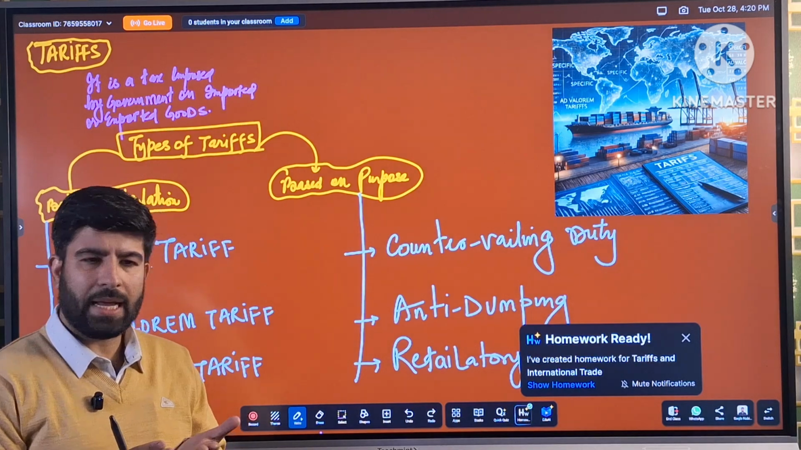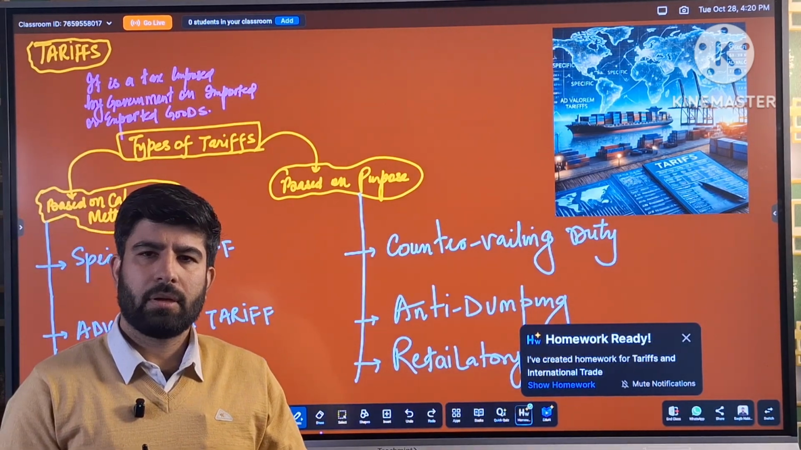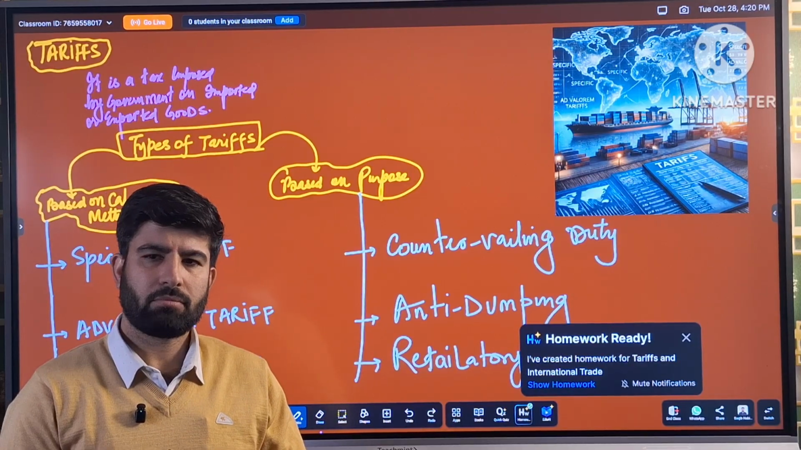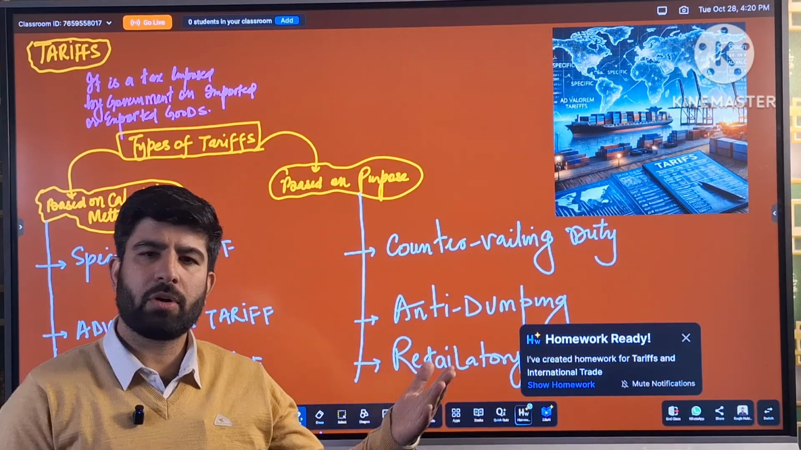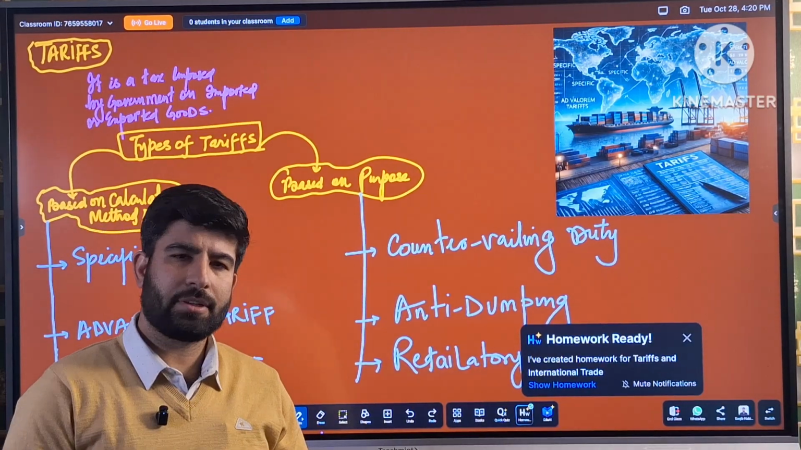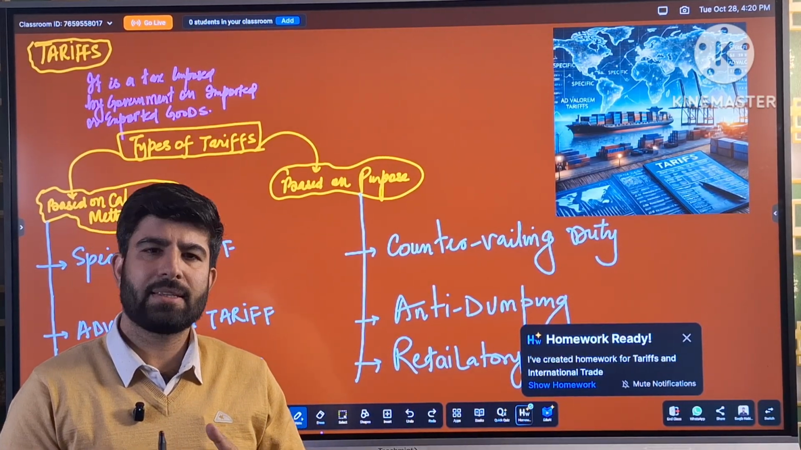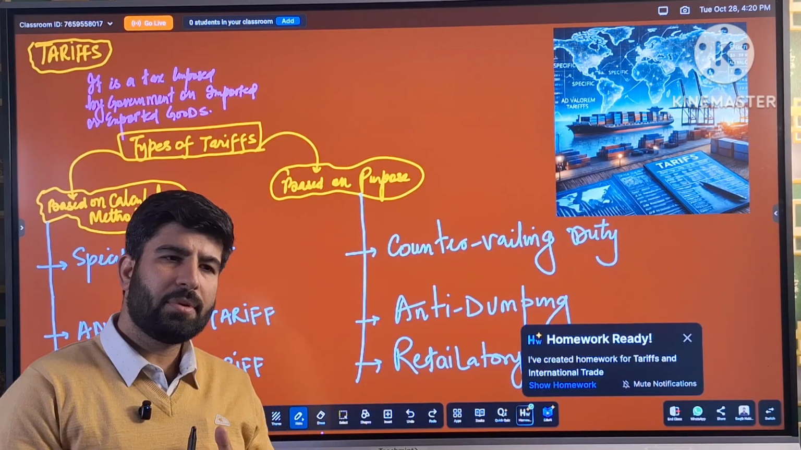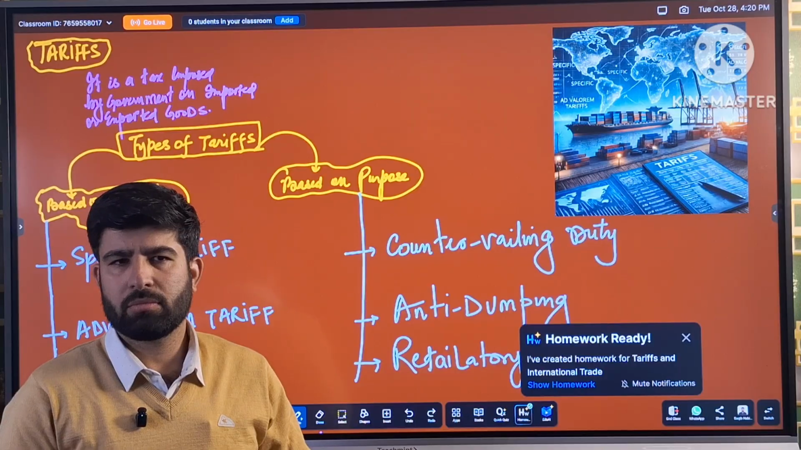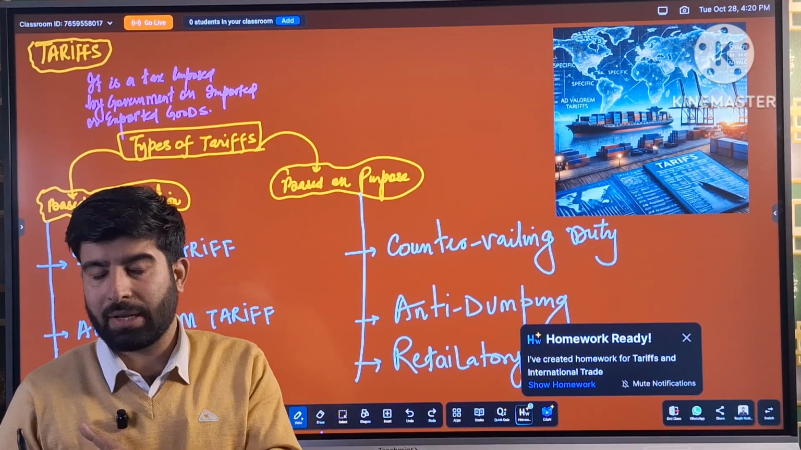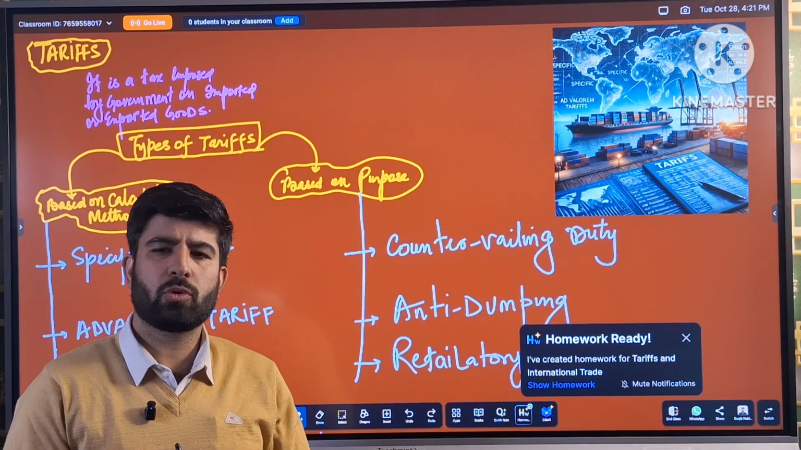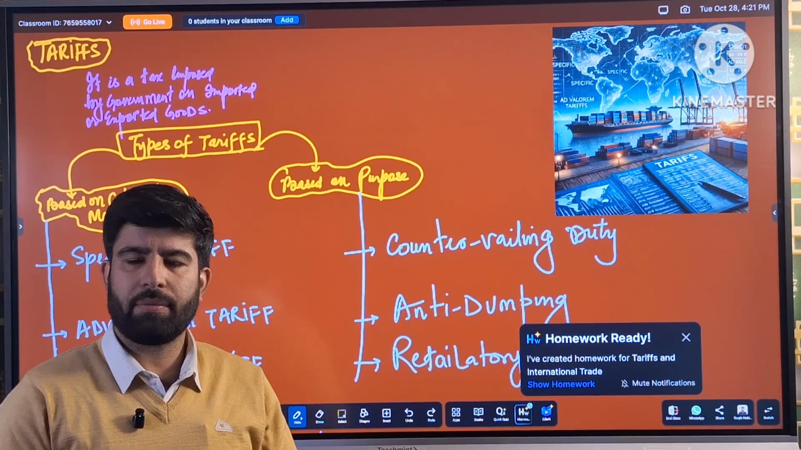So first, what is tariff? Tariff is a tax imposed by the government on imports and exports of goods and services. Anything which is imported from any other country, a tax is levied on that. Anything which is exported to any other country, a tax is levied on that. And these taxes are levied by the government. Sometimes taxes are levied on exports, sometimes on imports, for various purposes: sometimes to protect indigenous industries or indigenous products from foreign products, sometimes to capitalize on revenue.